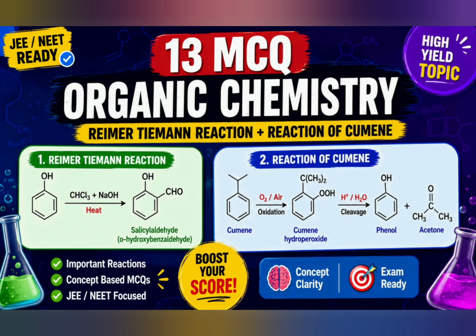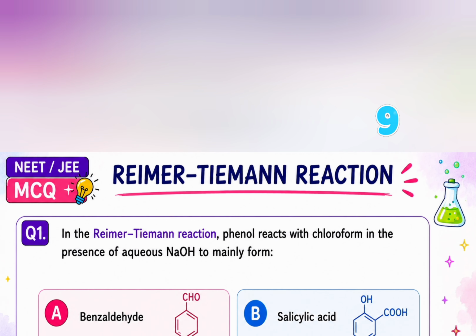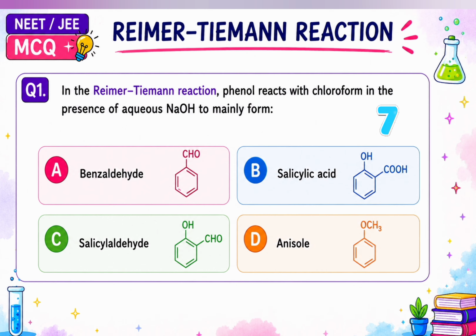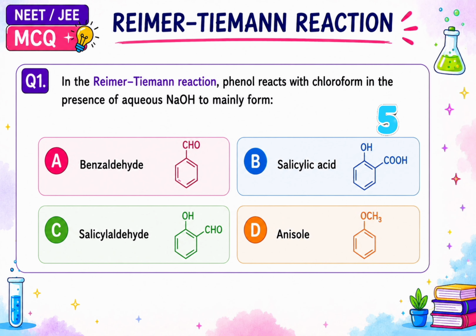Hi guys, here are 13 organic chemistry reactions based on Reimer-Tiemann reaction and reaction of cumene. So let us start to solve them fast. First question. In the Reimer-Tiemann reaction, phenol reacts with chloroform in presence of aqueous NaOH and it mainly forms.